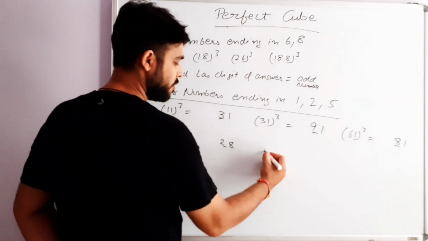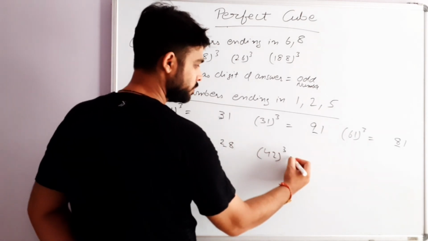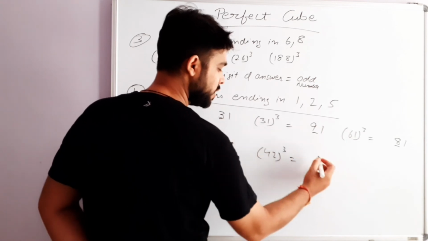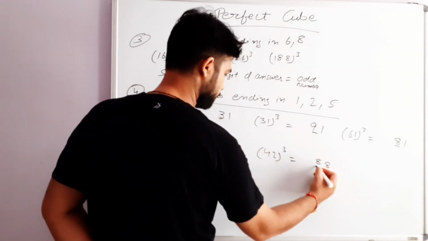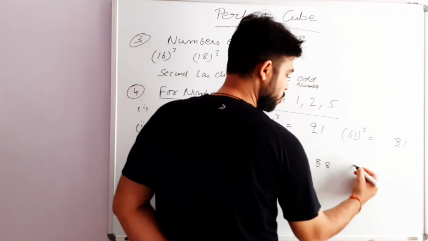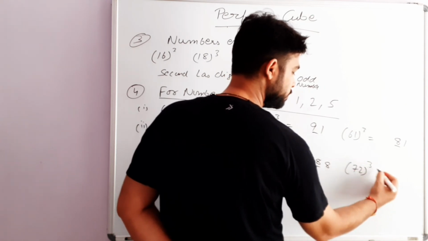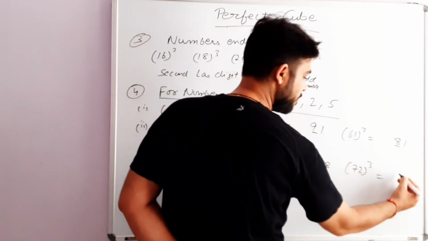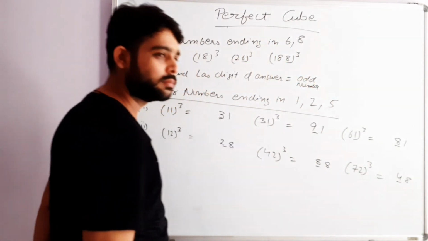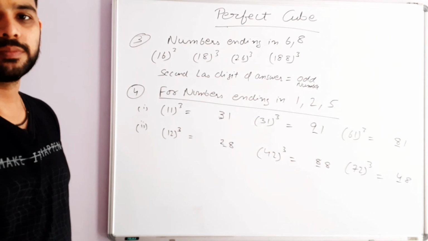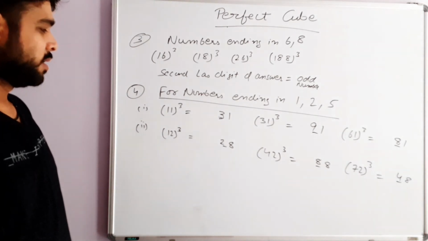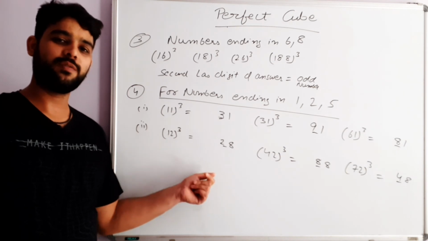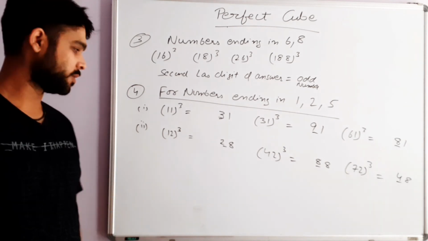42 cube, the last digit will be 8, and the second last digit will be 4 into 2, that is 8. 72 cube, last digit 8, second last digit 7 into 2 is 14, you will write 4. Another very easy method to find the second last digit, and with the help of this second last digit you can actually find the cubes also, and you can actually find whether the number is a perfect cube or not.